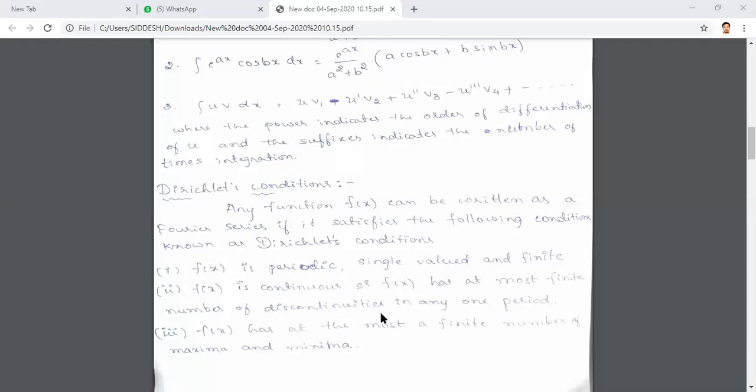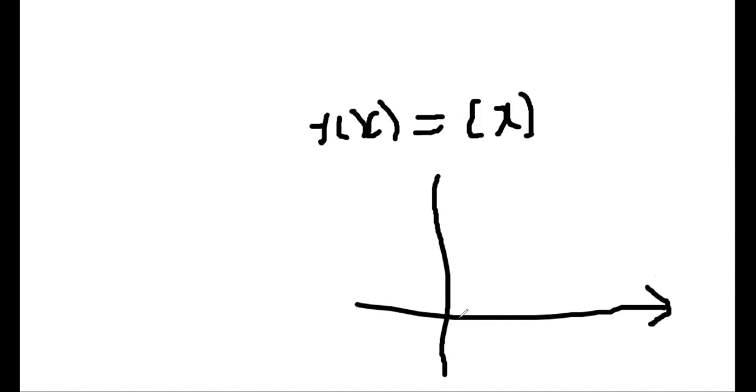For example, I'll draw the diagram of the step function. The function is defined as f of x equals square bracket of x. This is nothing but the greatest integer function. The graph will be like this. From 0 to 1, it takes the value 0.